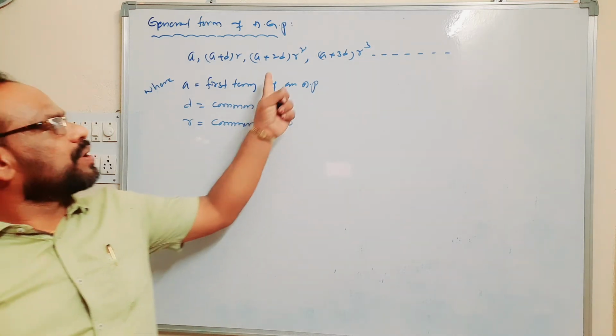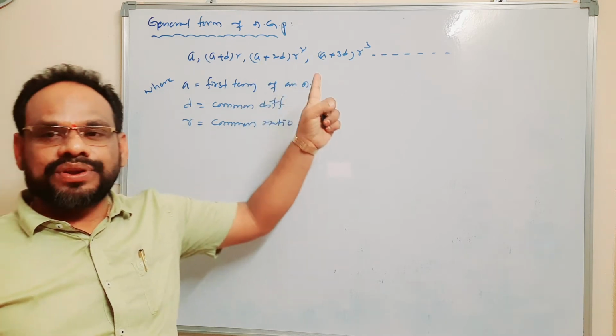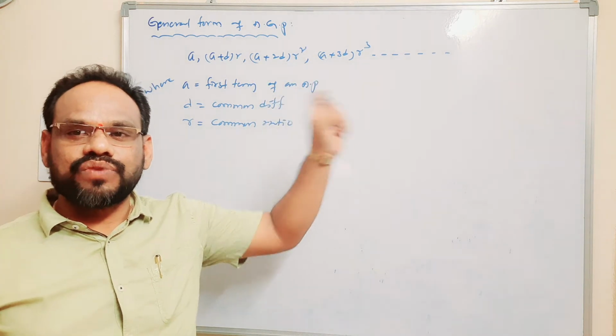The first term of the geometric progression is nothing but 1.